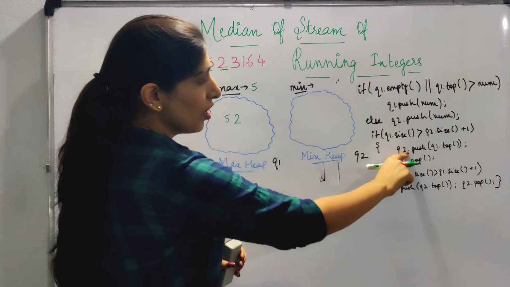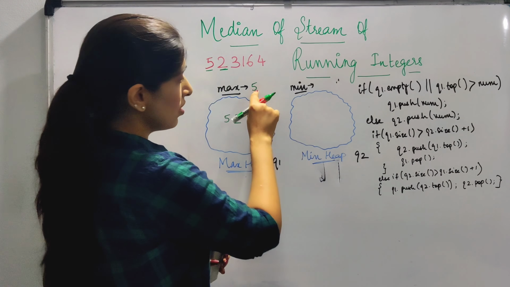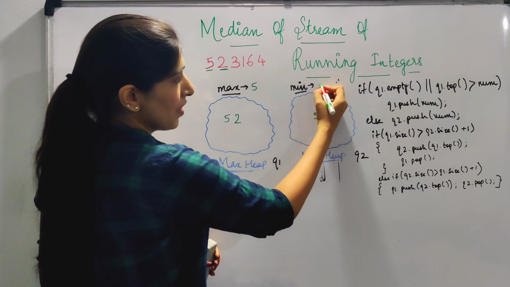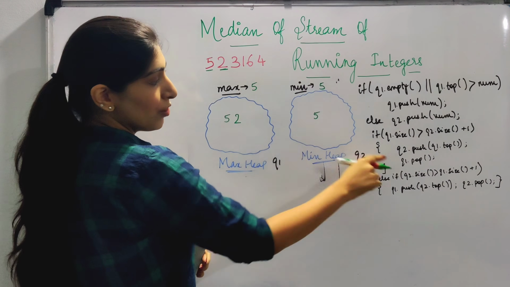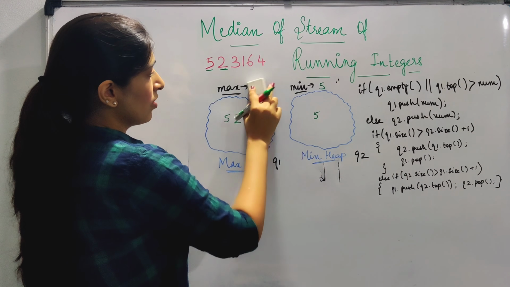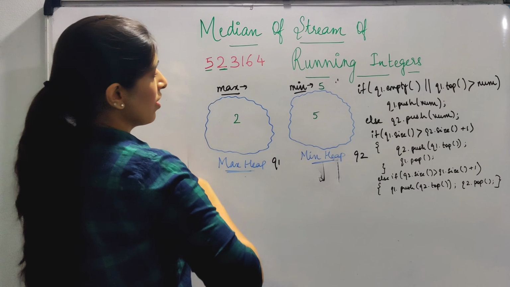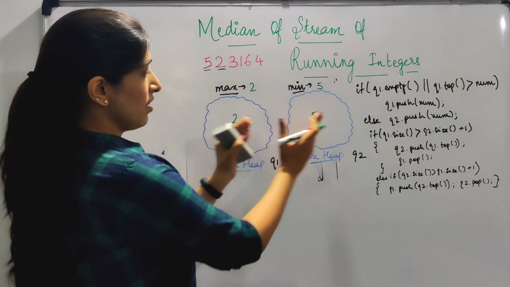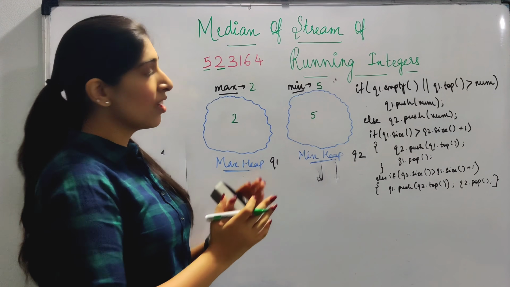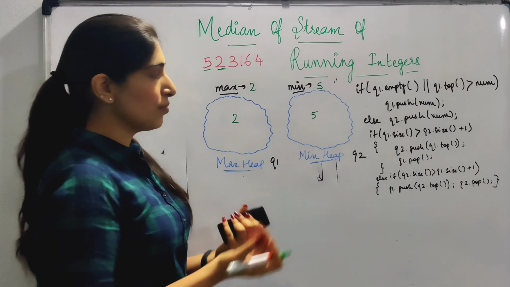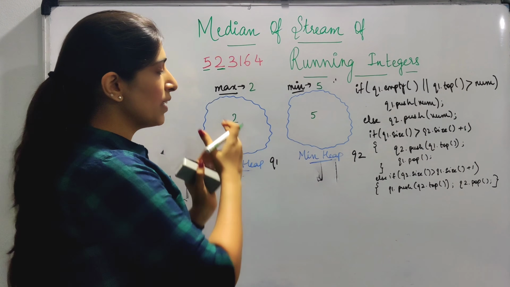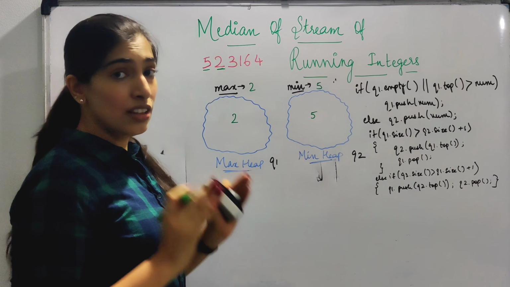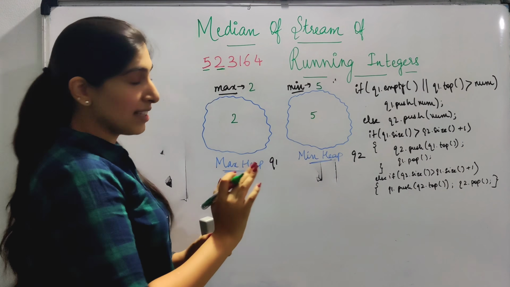So what are we going to do? We are going to push into Q2 the top value from here, which is 5. So we push 5 over here, and the minimum value is 5. We are going to pop the value from Q1, that is, this 5 is now removed and the maximum value over here becomes 2. So now as you can see, there is 1 element in both queues. If we have to ask for the median, since the sizes are the same, we will return (2 + 5) by 2. That will be our median. So till now it is working fine. I hope it makes sense to you.